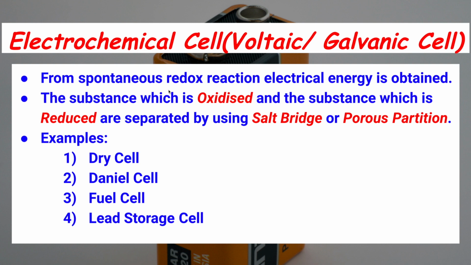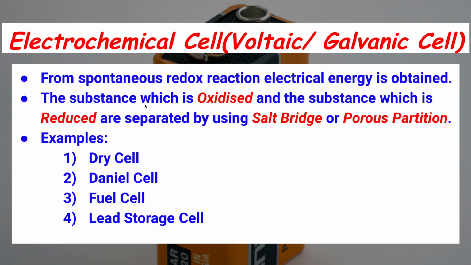Suppose the substance which is oxidized, that means which loses electrons, and the substance which is reduced are separated from each other and connected by one metallic wire. Then the electrons can pass through this metallic wire and you can obtain electrical energy.